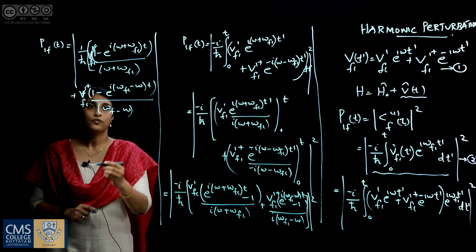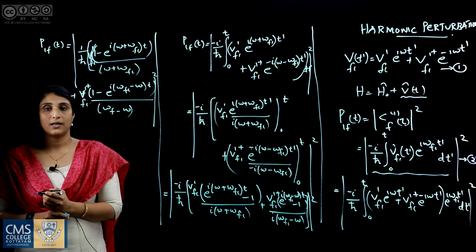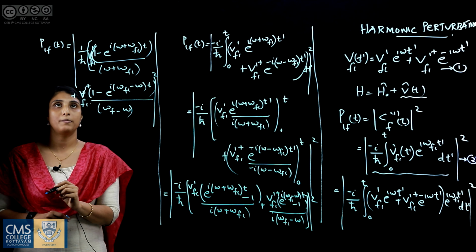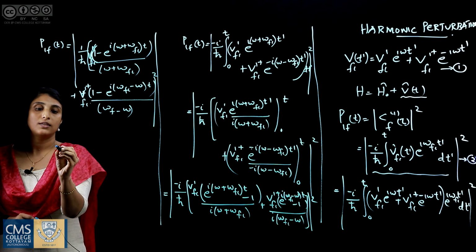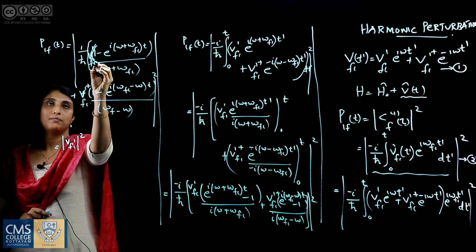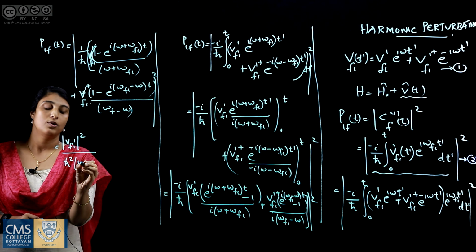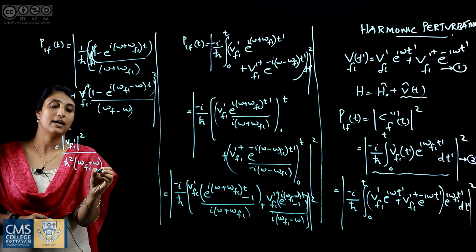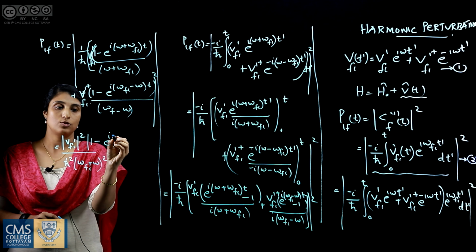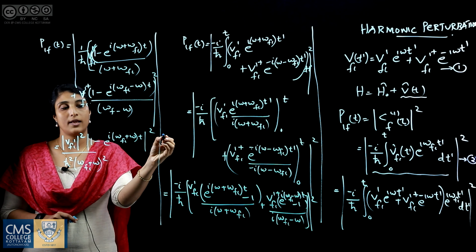Now we have modulus square. So modulus of a plus b square is modulus of a square plus modulus of b square. So it is modulus of V fi prime square. First term is modulus of V fi prime square by h bar square into (omega fi plus omega) the whole square, into modulus of 1 minus e raised to i (omega fi plus omega) t modulus square.